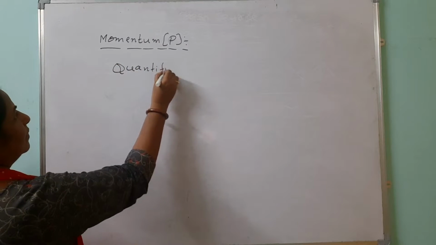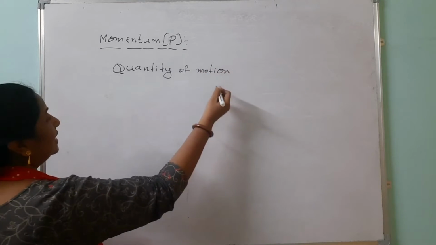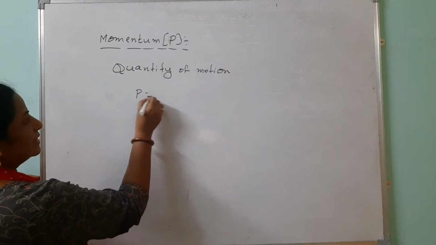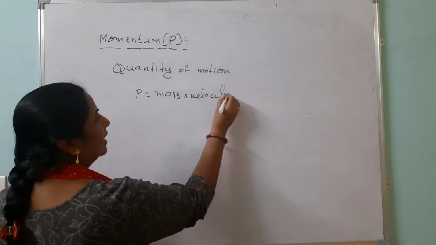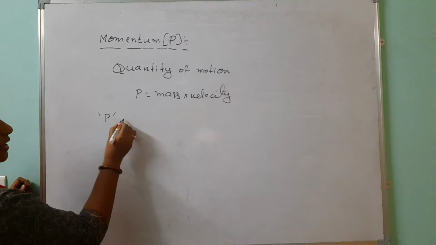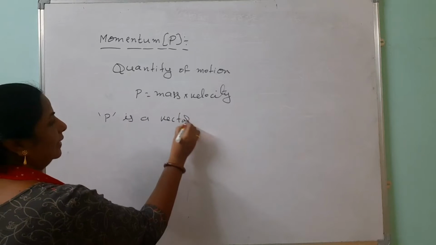Quantity of motion, we are calculating that quantity of motion, that is called the momentum, and this formula is mass into velocity. You remember that velocity is a vector, which means momentum is also a vector quantity.